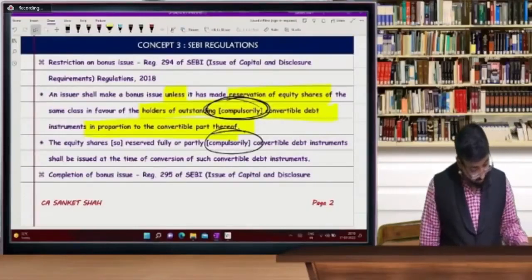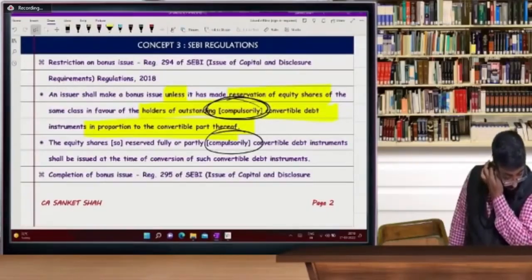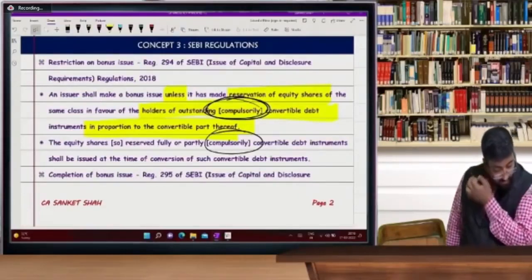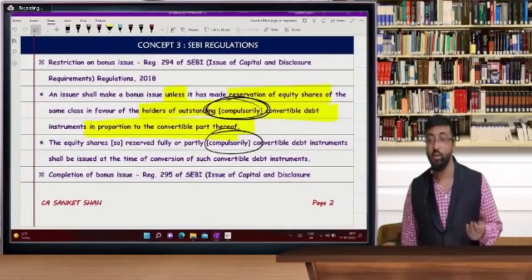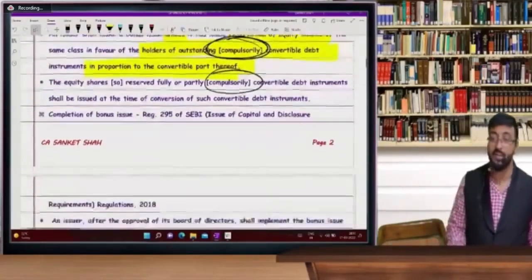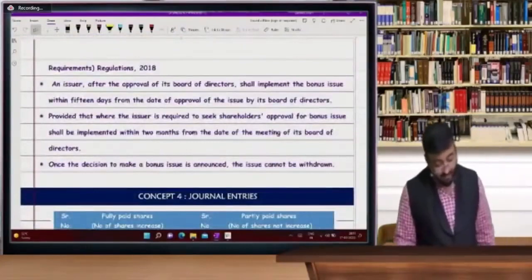Yes, Monica ji: Sir, what about the bonus shares we kept aside for convertible debentures, but they didn't convert it? But it is a compulsory conversion. Now you can see here, in my example, I have given optional conversion, but better see the SEBI guideline. As per SEBI guideline, it is compulsory conversion.